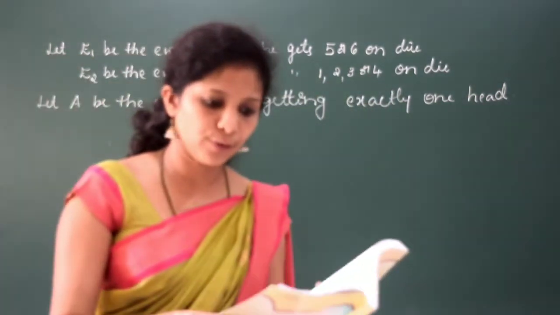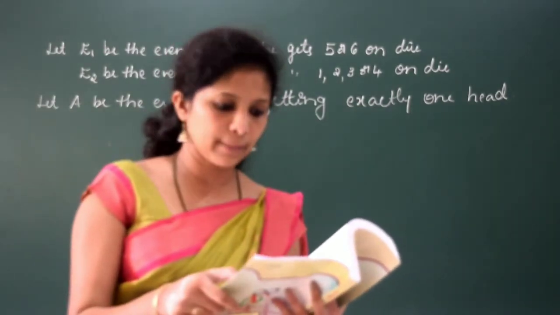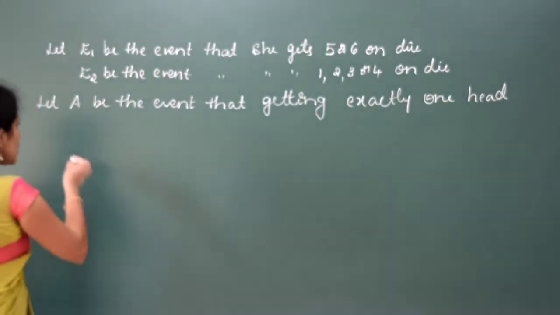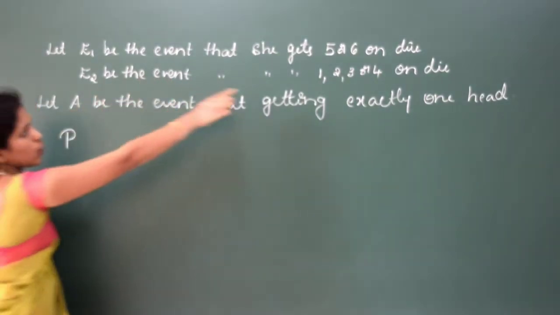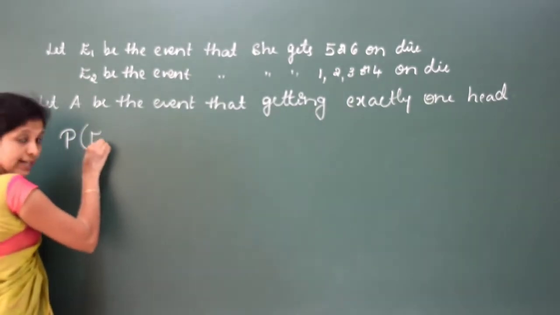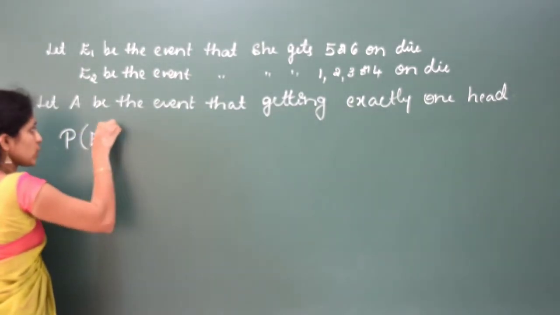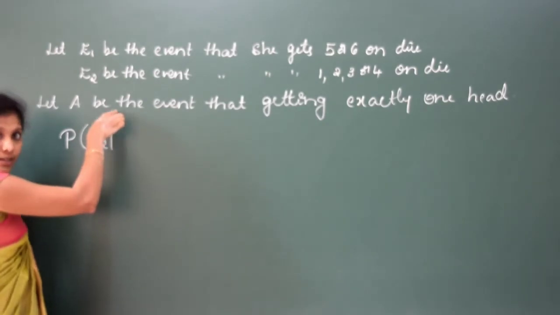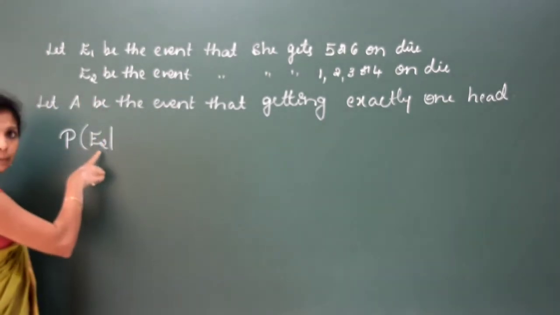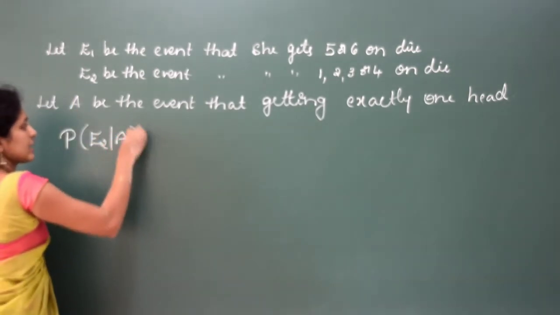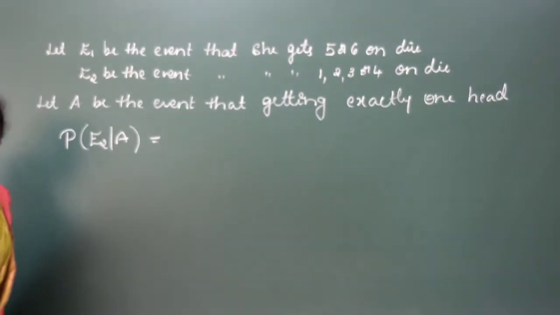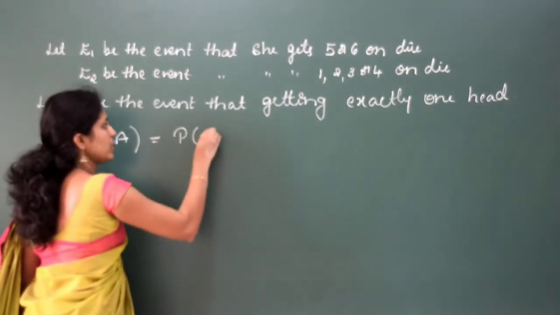Now what you have to find? What is the probability that she threw 1, 2, 3 or 4 with the die? So you are finding the probability of 1, 2, 3 or 4, that means probability of E2, given that she got exactly 1 head on a coin. So you are finding probability of E2 by A. Is it clear? E1 and E2 form a sample space. First let me write the formula.